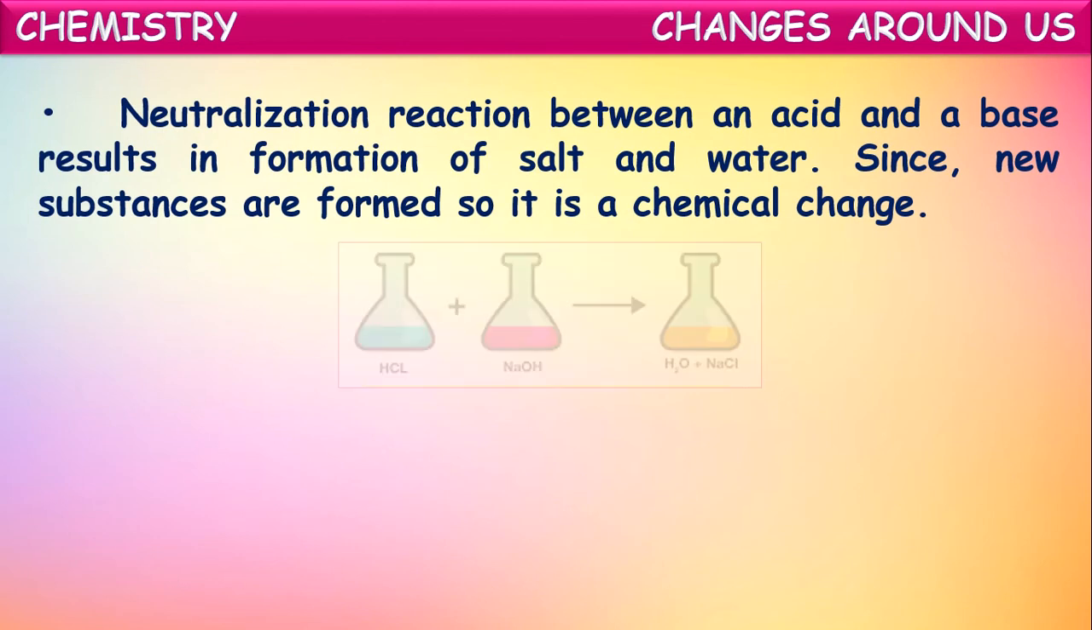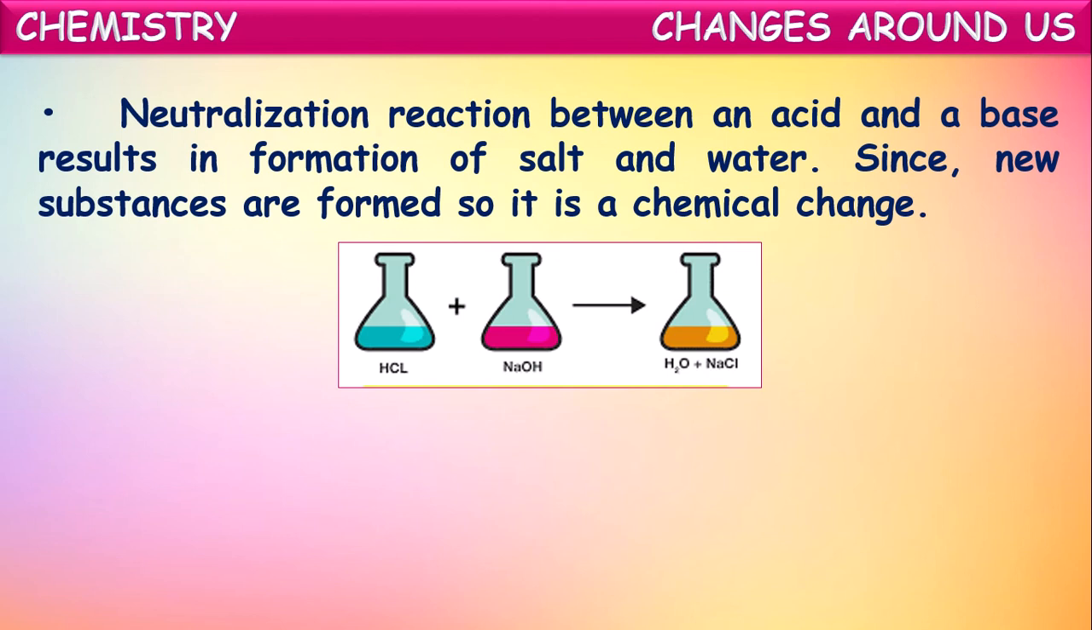Neutralization reaction between acid and base results in the formation of salt and water. Since new substances, salt and water, are formed in these reactions, these are also said to be chemical changes. We have studied a little about these neutralization reactions in the acids, bases and salts chapter. In this neutralization, an acid and base react with each other and form two new substances called salt and water. As new substances are formed in this change, that is said to be chemical change.